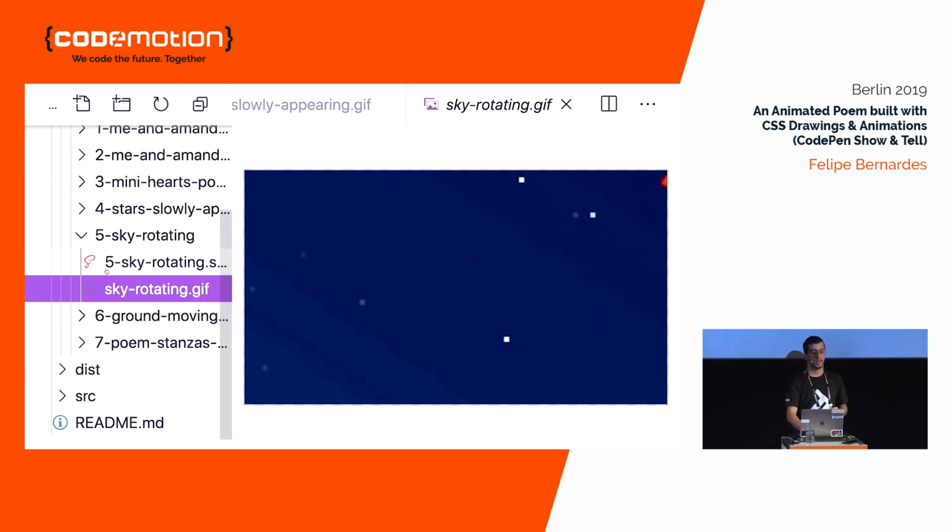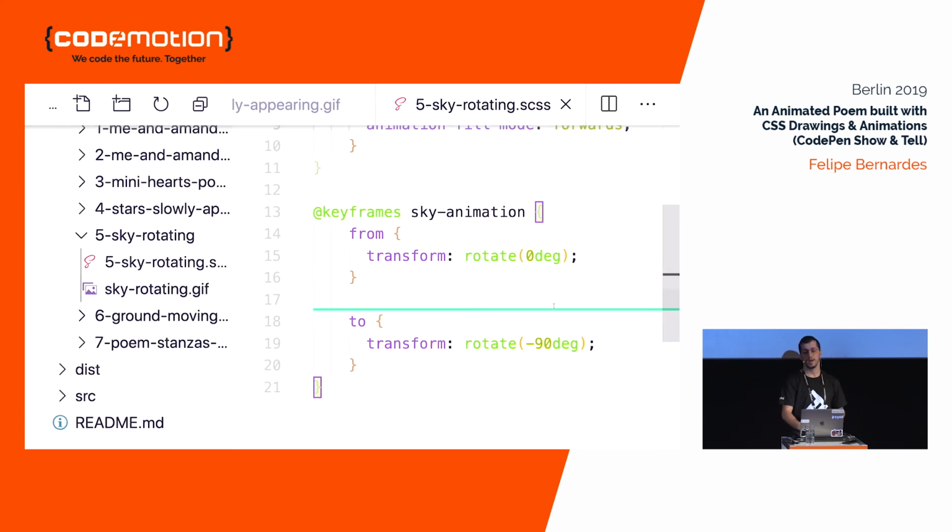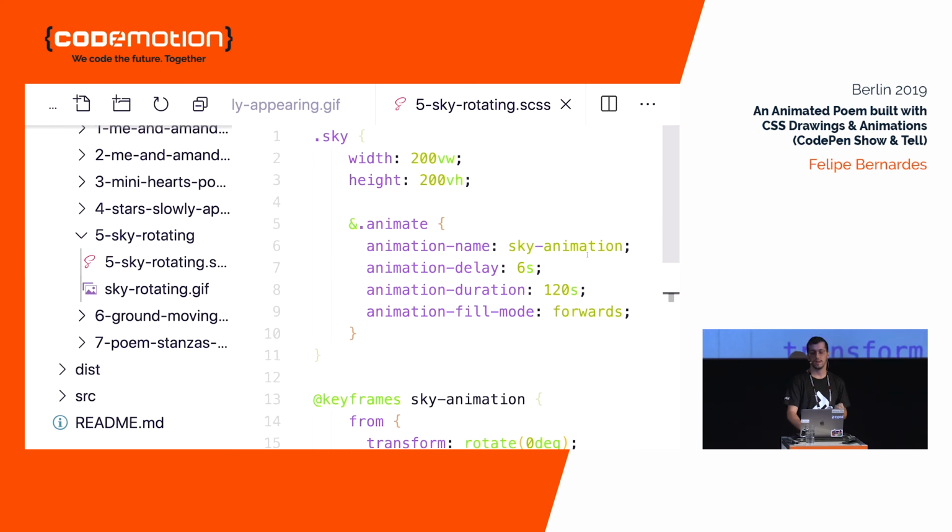Okay. Let's start with the keyframes. There is actually a transform rotation property in CSS, and originally it is not rotating, it's 0 degrees, but in the end it's minus 90 degrees. And here, remember, we are doing the same, setting the animation fill mode to stay after it finishes. We are determining the duration of the sky rotation as 2 minutes because of the music. And also, it takes 6 seconds before starting rotating.